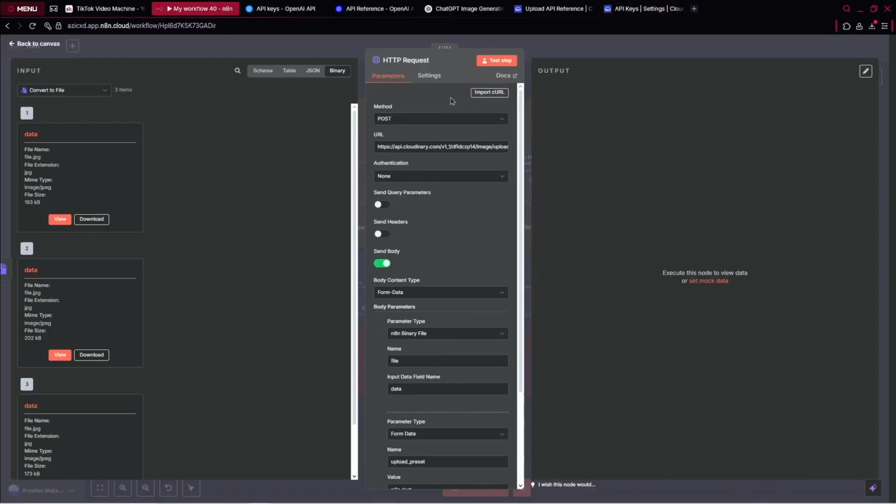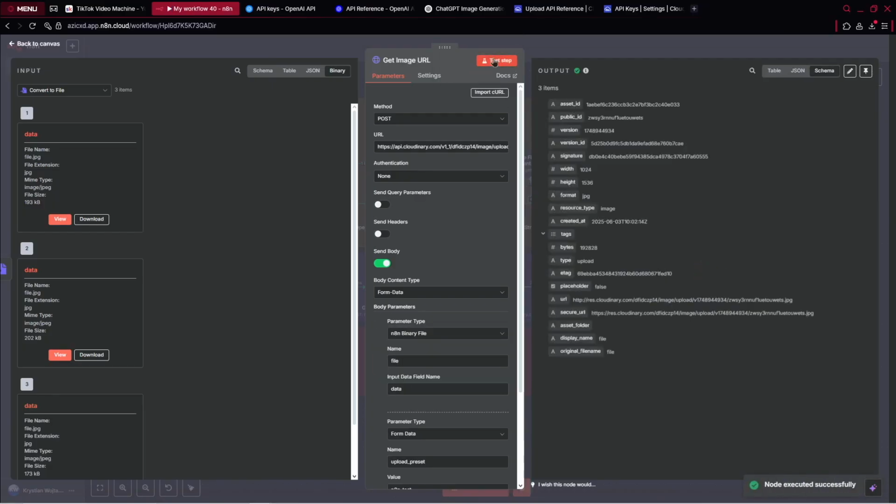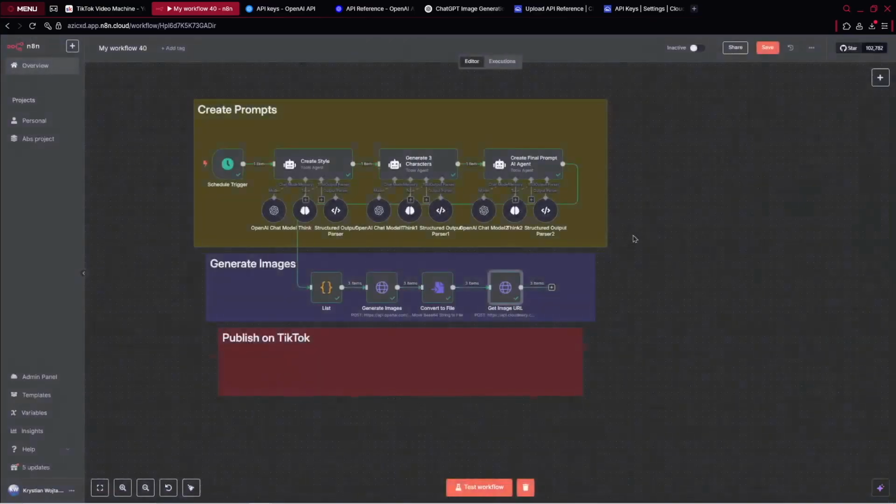And with all that being said, we can even rename it as get image URL, click on rename, and there test the step. So let's see if that works. And after you do this, you should get 3 items, and there are the links for them. It's pretty cool, all right? So we've got our URL from the files.